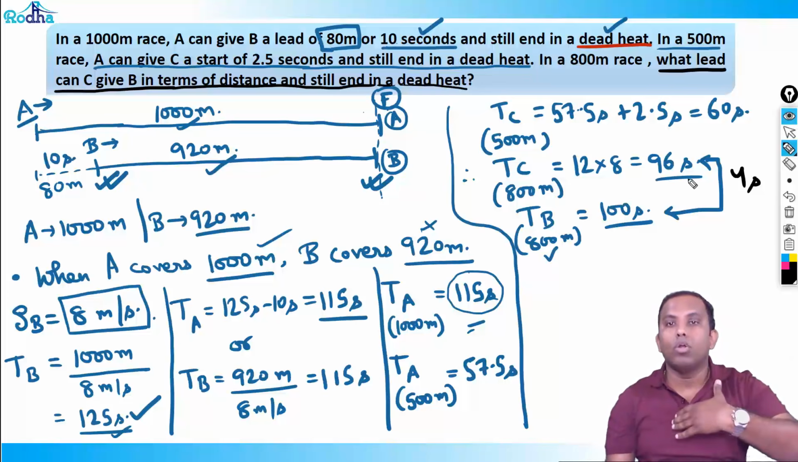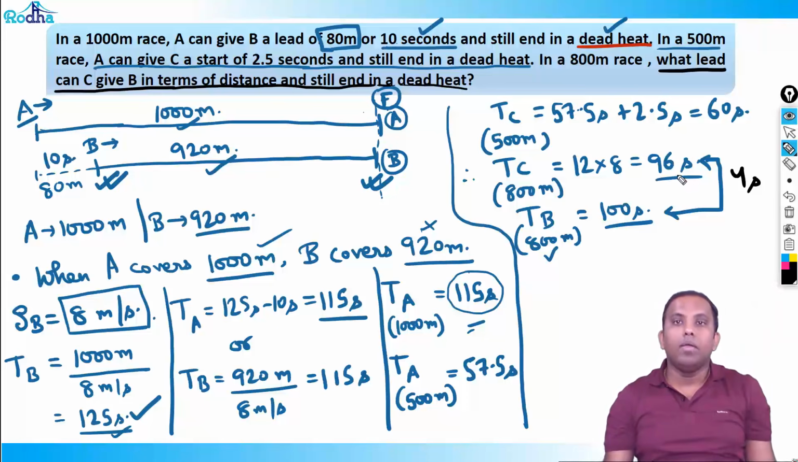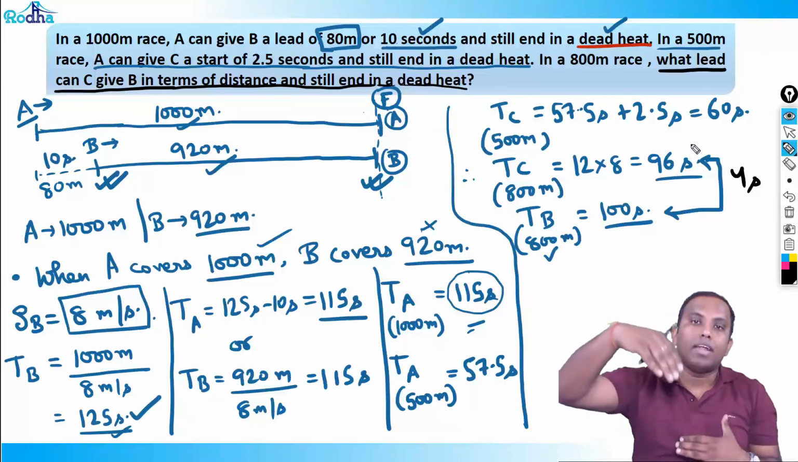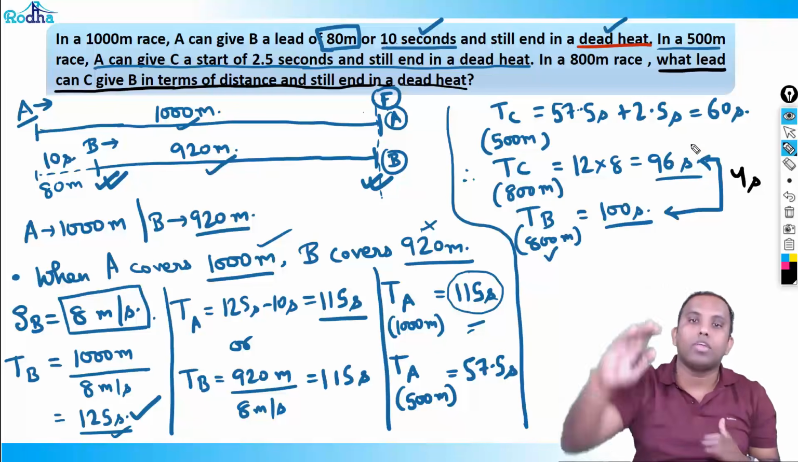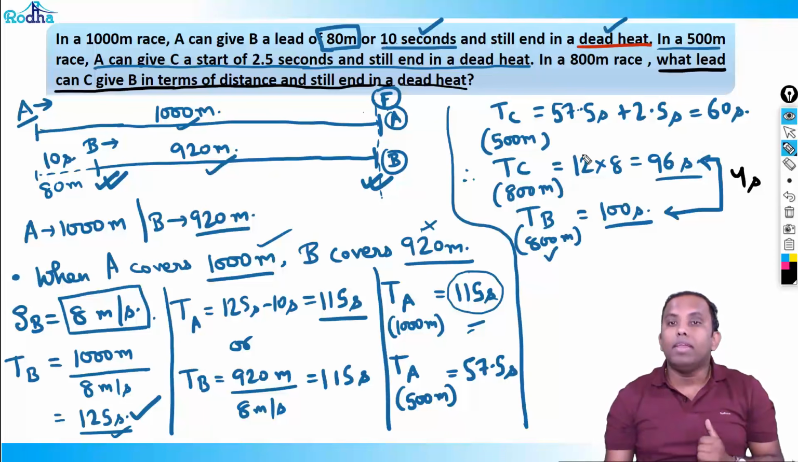So C can cover the whole distance in 96 seconds, right? And B also can finish the whole distance, wherever B is afterwards, in 96 seconds. Get this point very carefully. Every concept in this question is so important. Again, I'm repeating. C can finish an 800-meter race in 96 seconds. B can finish an 800-meter race in 100 seconds.